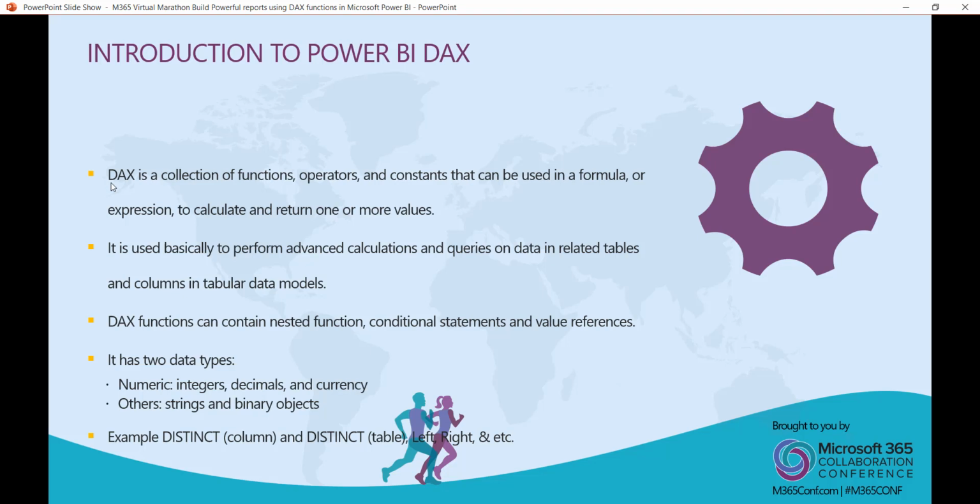with your tables. The functions have basically two data types. One is numeric and the other data type. So in terms of numeric, it is integer, decimal, currency type. Other, it is string, binary objects. These are other data types. And if I give you an example, then this distinct column or this distinct table, left, right, all these are Power BI DAX functions.